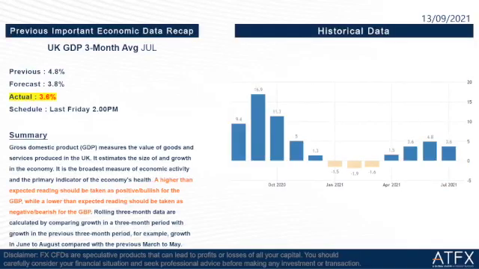So let us start our briefing by recapping the previous important economic data. The first one is UK GDP 3-month average July. The previous is 4.8%, the forecast is 3.8%, but the actual is 3.6%, slightly lower than the forecast. So this is not really good for the GDP.